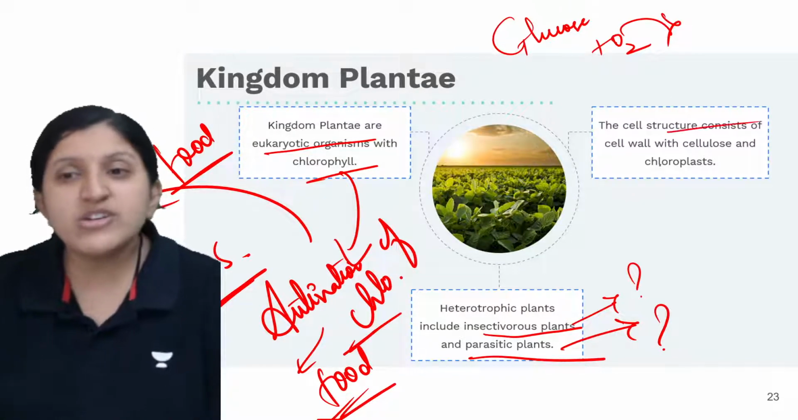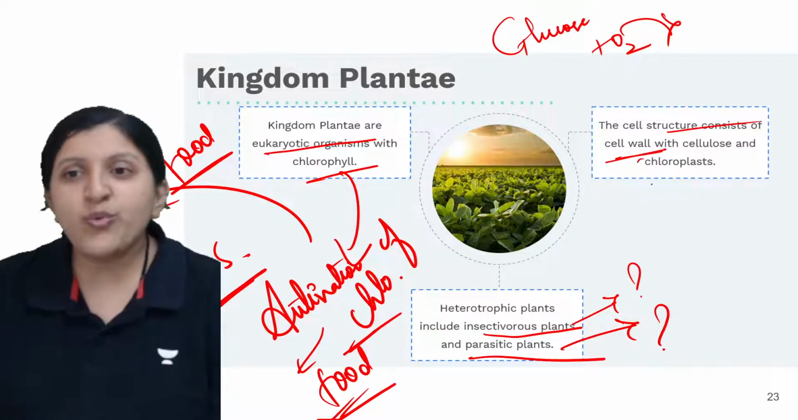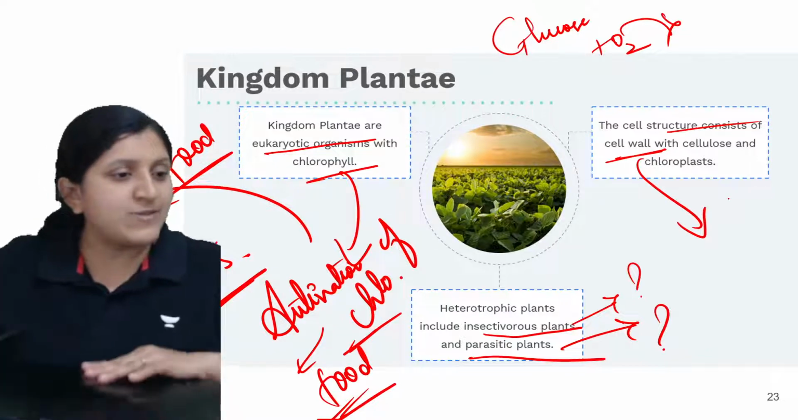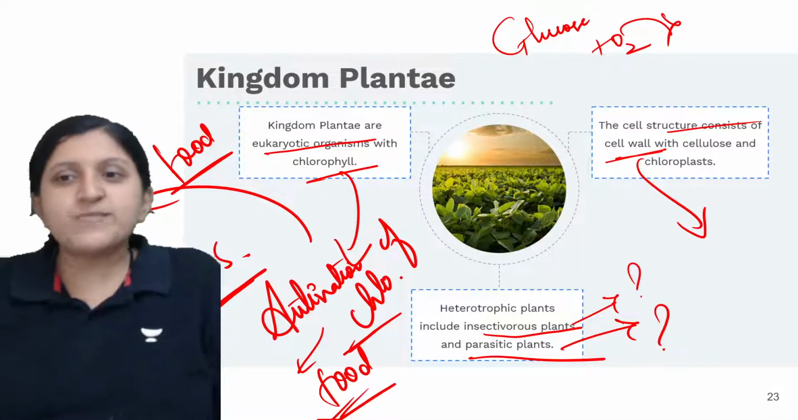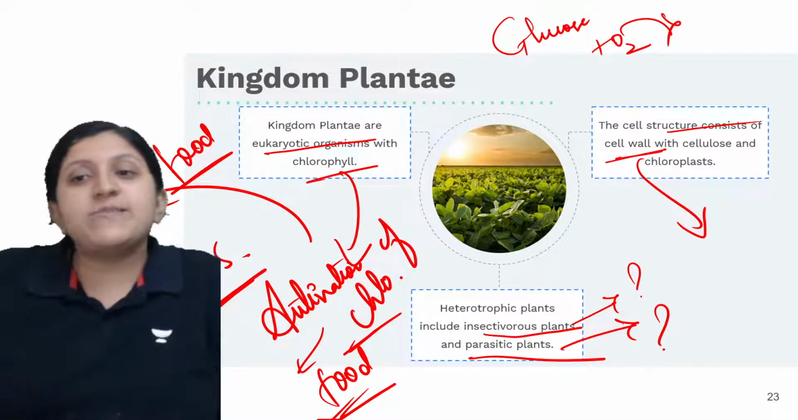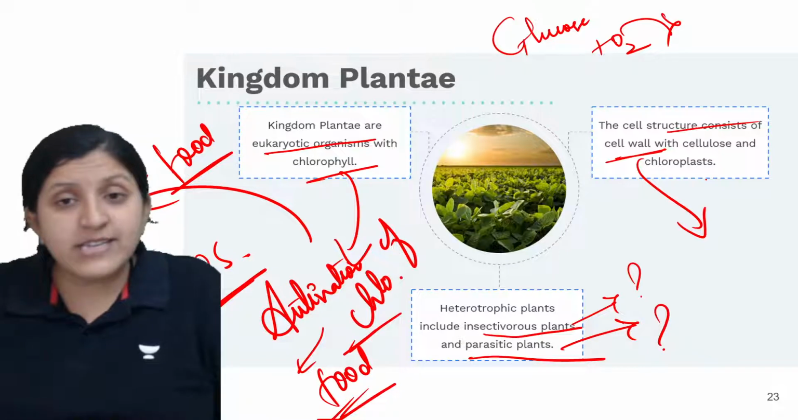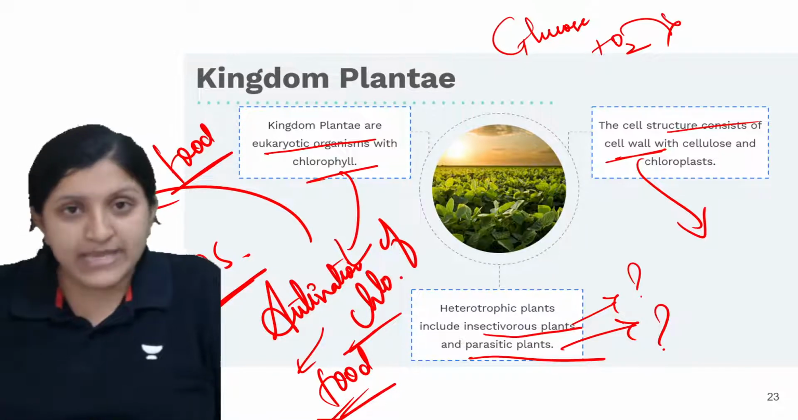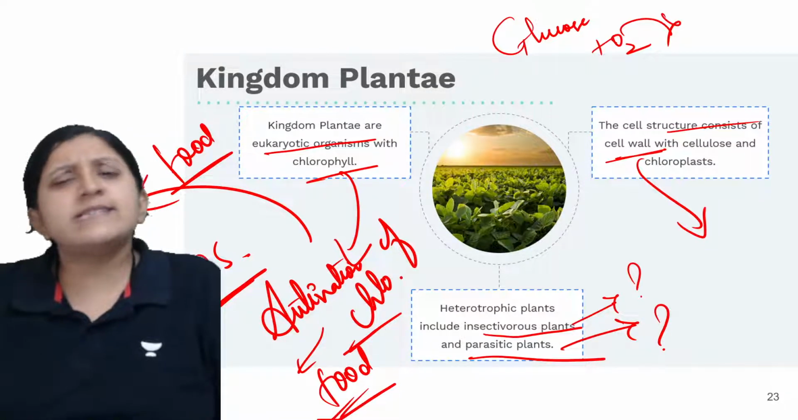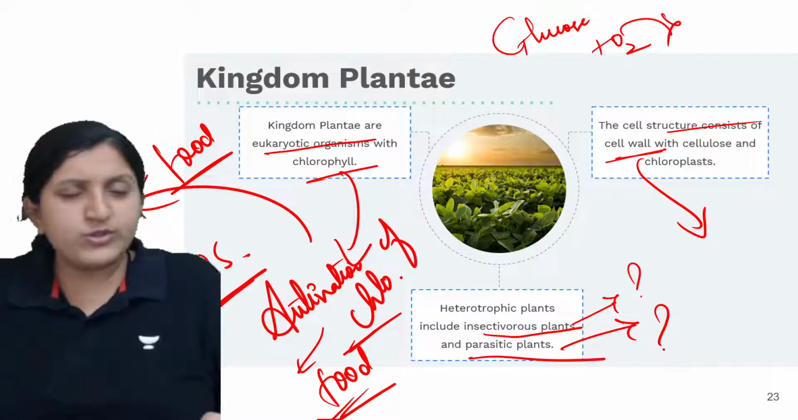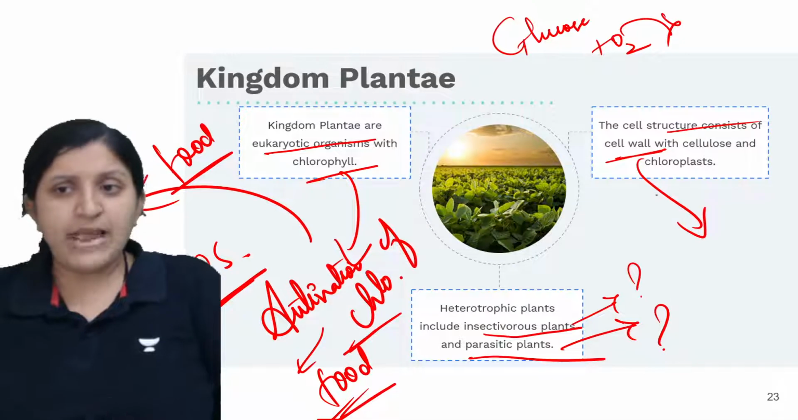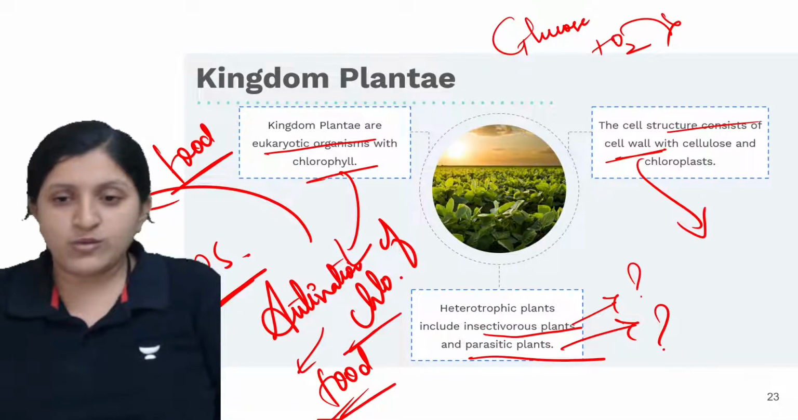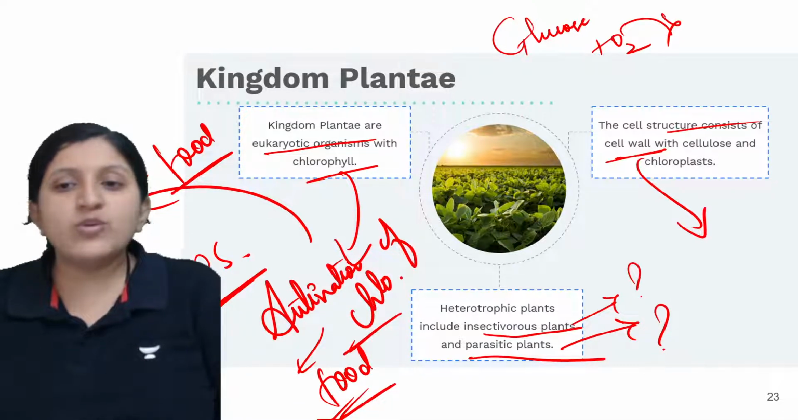The cell structure consists of a cell wall. What exactly is the cell wall of a plant made of? Anybody? The plant cell wall is made of cellulose. In certain cases you can find hemicellulose, and in certain cases you can find pectin also. But when we mention a plant cell, the cell wall is always cellulose. Heterotrophic plants include insectivorous plants and parasitic plants.